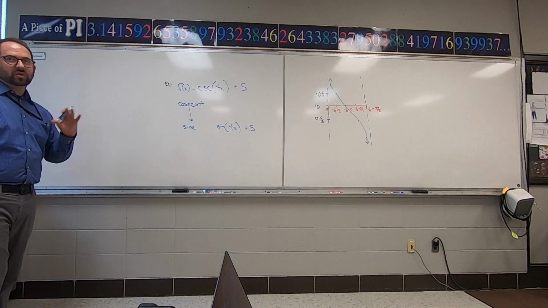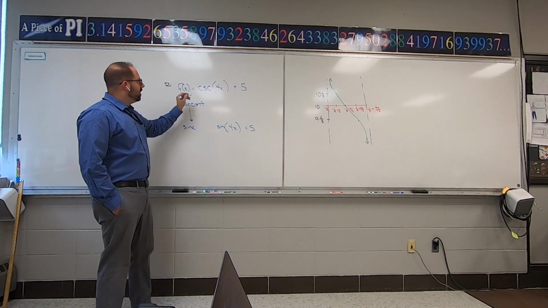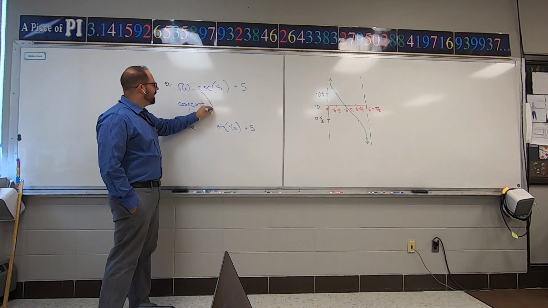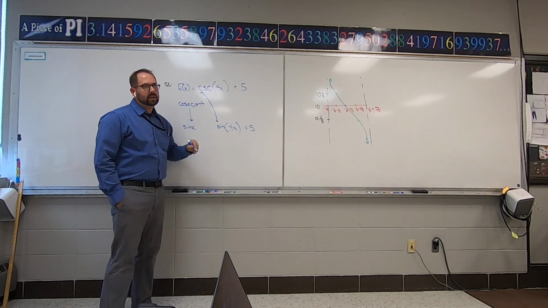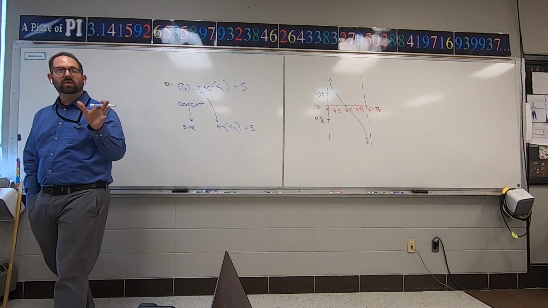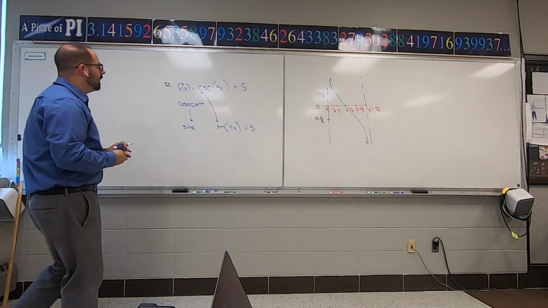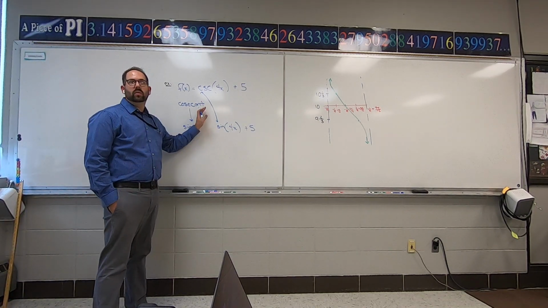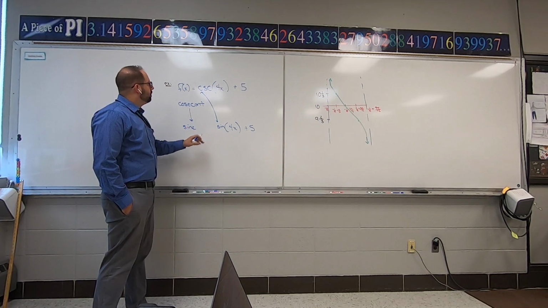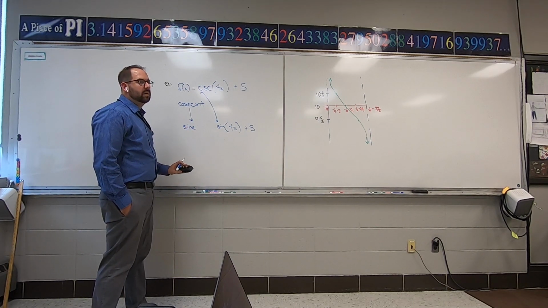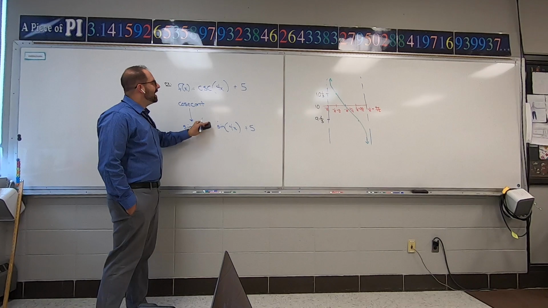How I know these are paired together: every trig function always has one that's paired with it that starts with the letter C. So sine goes with cosecant. Cosine goes with secant, and tangent goes with cotangent. One of the pair always has a C. So that's how I can always jump to the other one. It's seriously so stupid that secant is not with cosecant. I know. I understand.